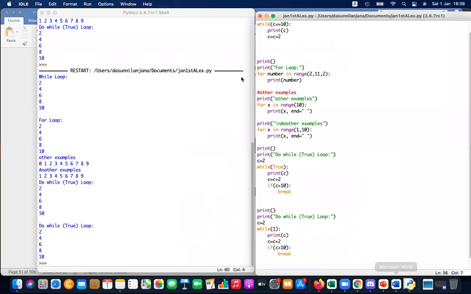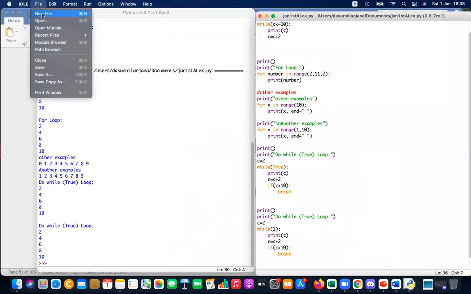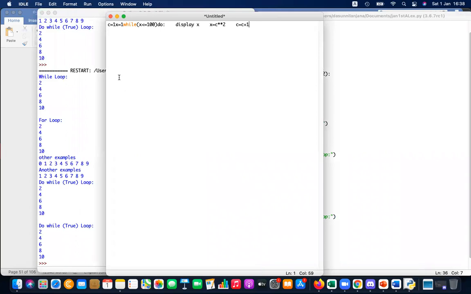Let's run this. If you run this code, it will print up to 10,000. x equal 1, while x